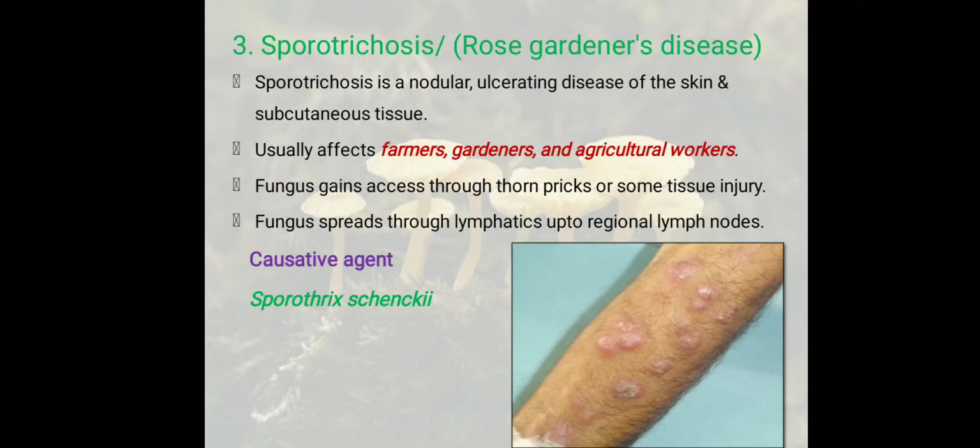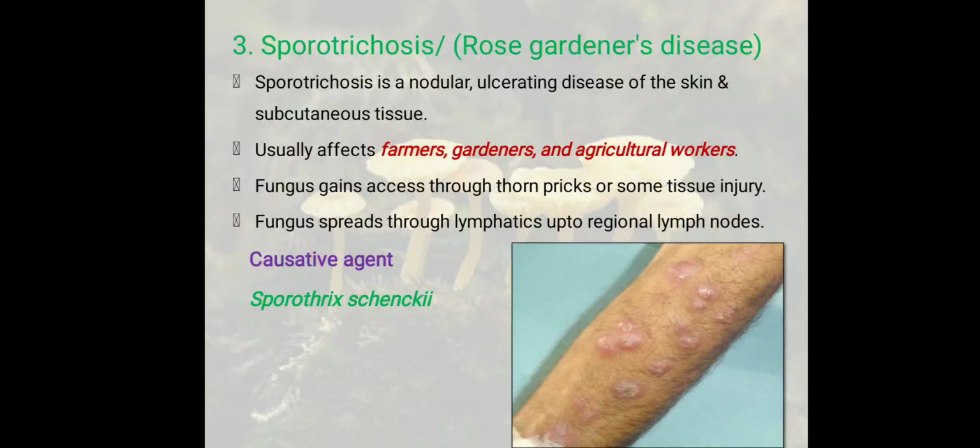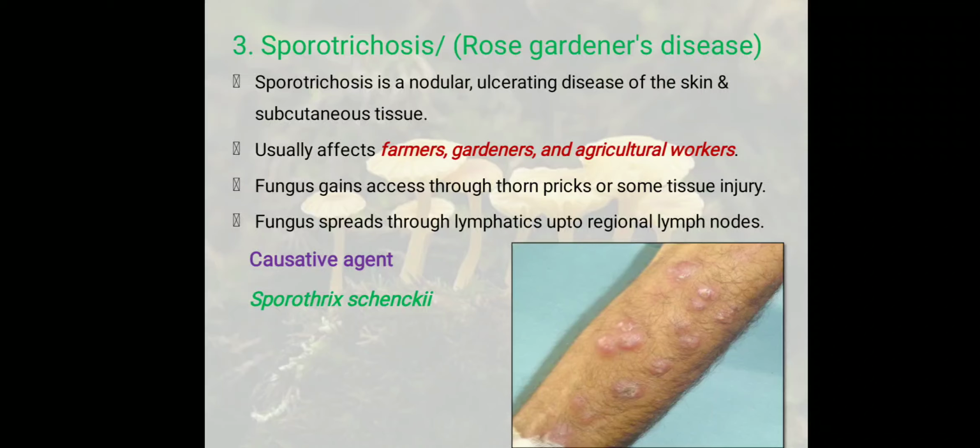Sporotrichosis. Sporotrichosis is also known as Rose Gardener's disease. It's a nodular ulcerating disease of the skin. It usually affects farmers, gardeners, and agricultural workers because the fungus gains access through pricks or some tissue injury from the plants. The fungus spreads through lymphatics up to regional lymph nodes. The causative organism here is Sporothrix.